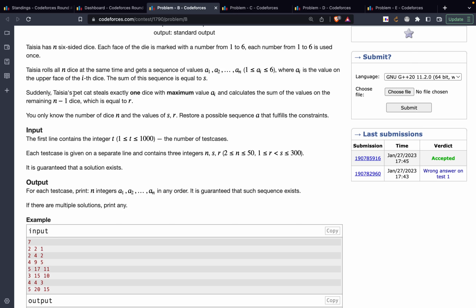So now we have to tell what could have been the possible values on all the dice. Very intuitively, the die she removed would have a value of s minus r, right? Only then the new value is r after removing the die. So s minus r is pretty intuitive. What about the other dice?